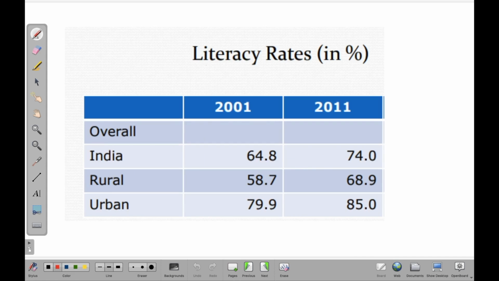And literacy rates, let's have a look at that. Literacy has increased overall for India from 64.8 to 74. For rural it has increased from 58.7% to 68.9, and for urban around 80 to 85.